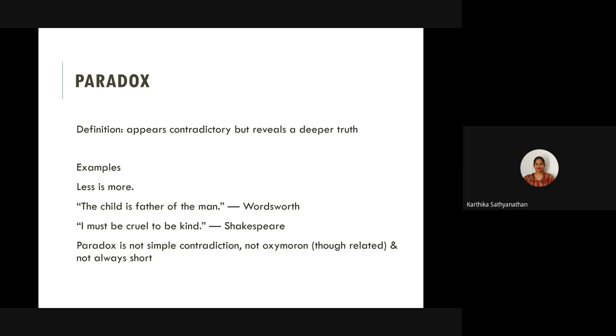For example, less is more, right? So when you hear that first, you feel like something is wrong about this. What do you mean by less is more? But it makes sense when you reflect on it, right?